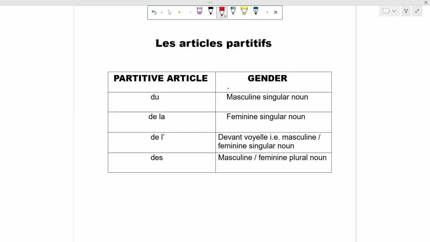In today's video, you are going to learn about the last type of articles, that is les articles partitifs. The partitive article is used when we talk about an unspecified quantity of something that cannot actually be counted. So, no actual count can be known of that particular item.